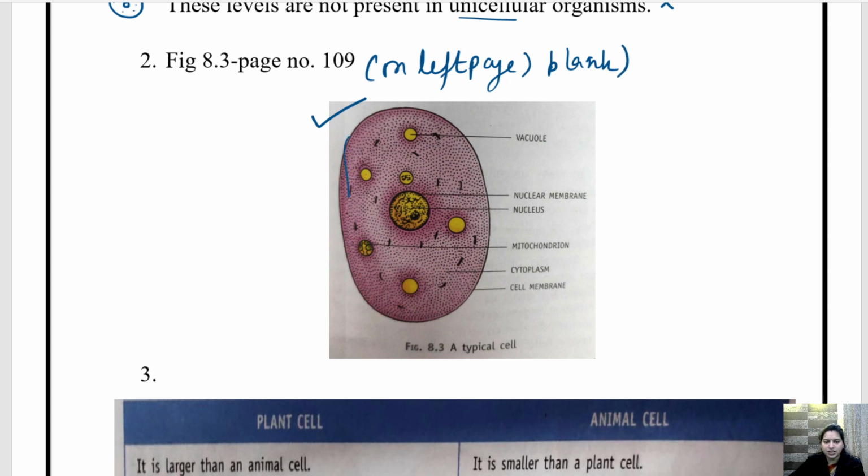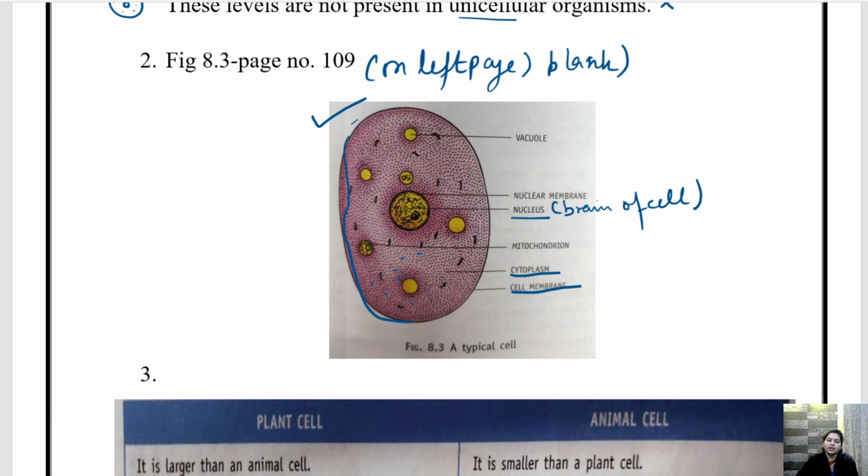So the outer structure of the cell is called the cell membrane. Cell membrane के अंदर fluid या structure present होता है, jelly like structure, that is called cytoplasm. Inside the cytoplasm, in the center, we have the nucleus, which is called the brain of the cell.